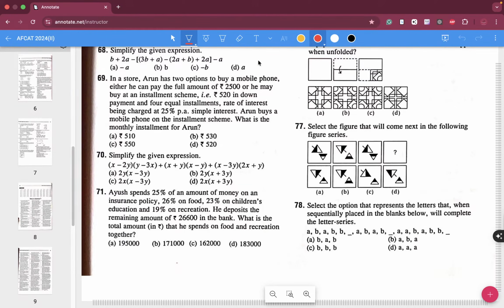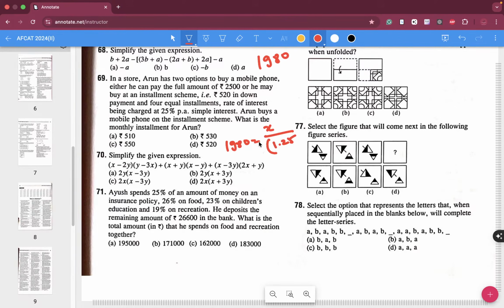He did a down payment, so his principal value came out to be 1980. So 1980 is equal to, he did 4 installments, so installment is equal to x, divided by 1.25.